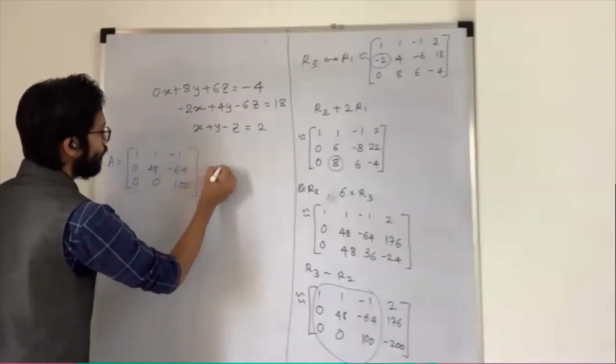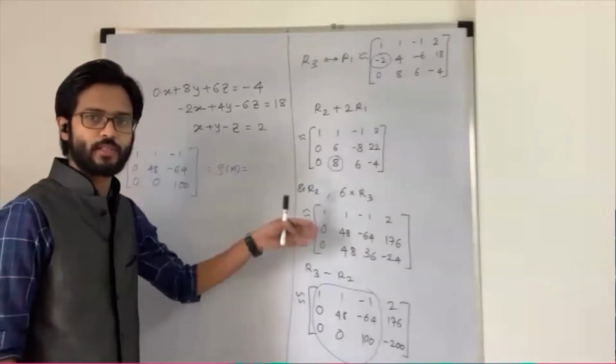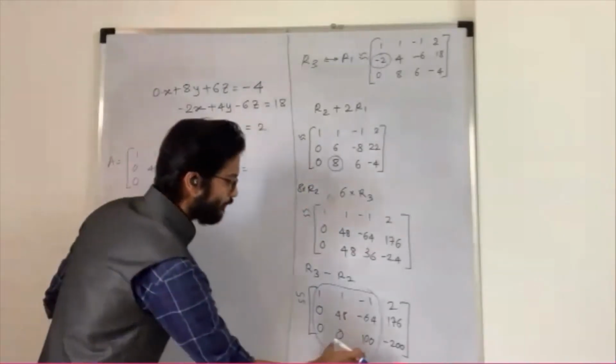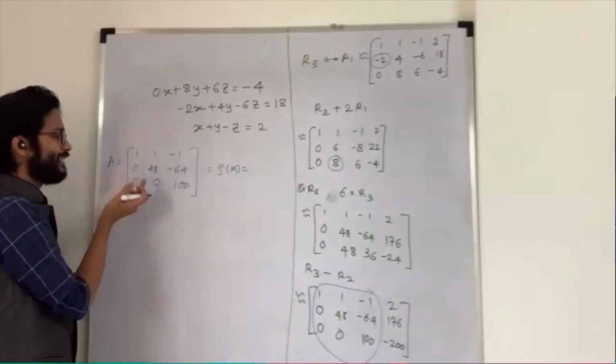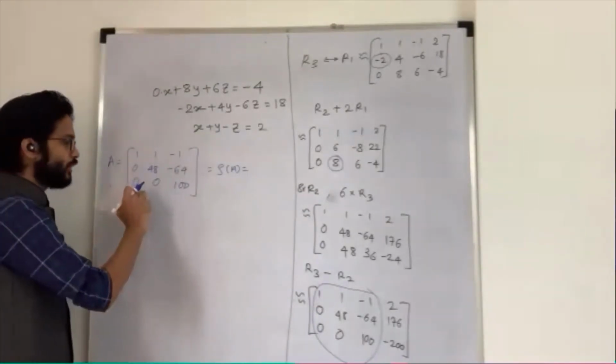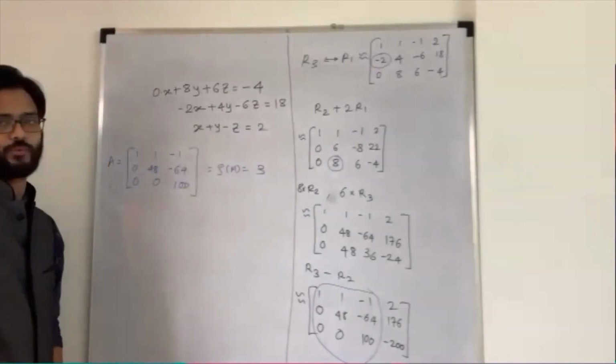Then what is my rank of A? Because I use only row transformations, the first 3 columns give me this matrix in echelon form. And the rank is the number of non-zero rows. We have 3 non-zero rows.